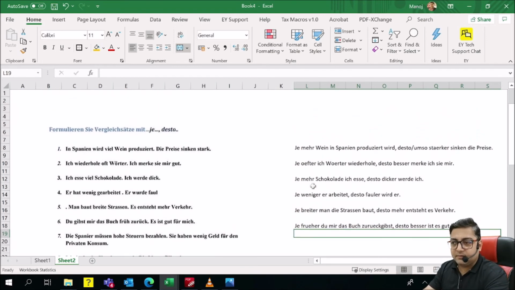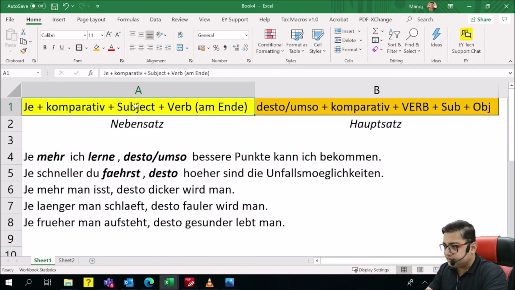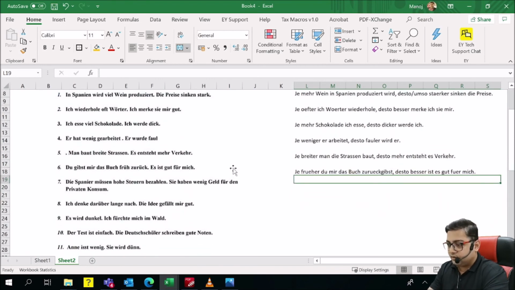So I'm doing nothing, I'm just following the rule: after je, there should be the comparative form, then the subject, then the verb, and the verb should always be in the end. And we have desto, umso, then the comparative form, then comes the verb in second position, then the subject and the object. That is how we generally use je desto. It seems to be one of the most complicated topics, which it is not. With just a little attention, you can frame je desto.